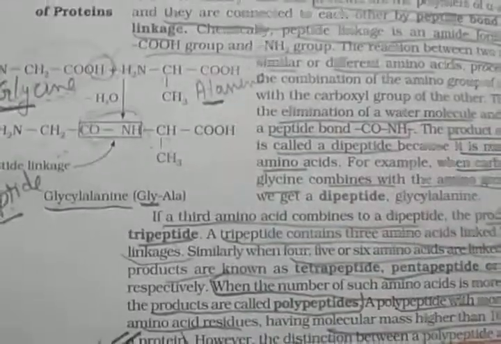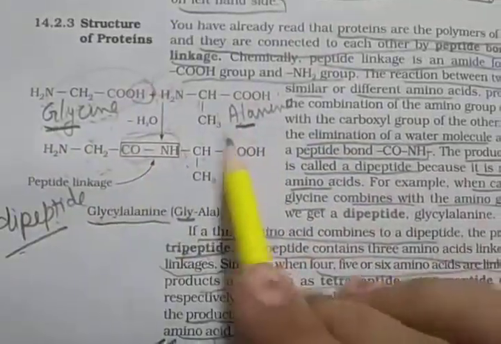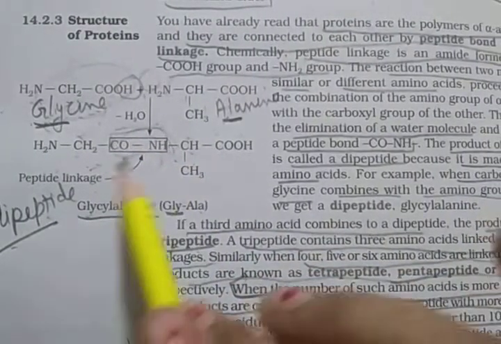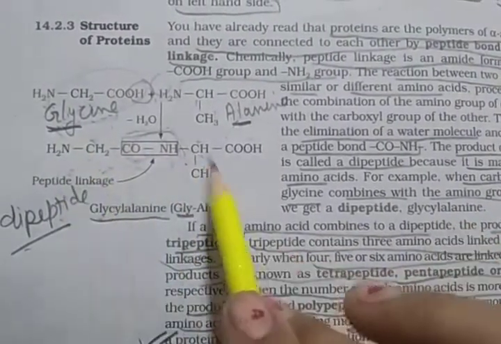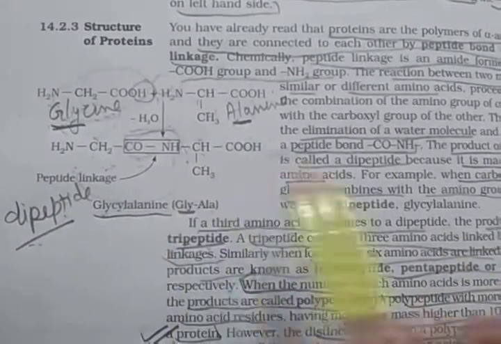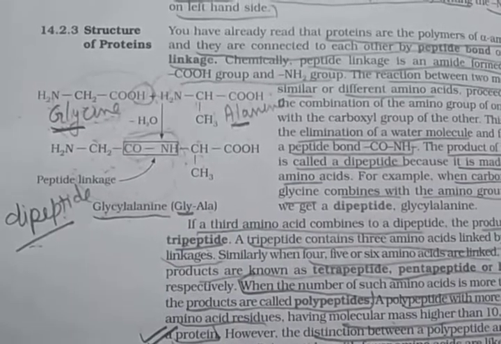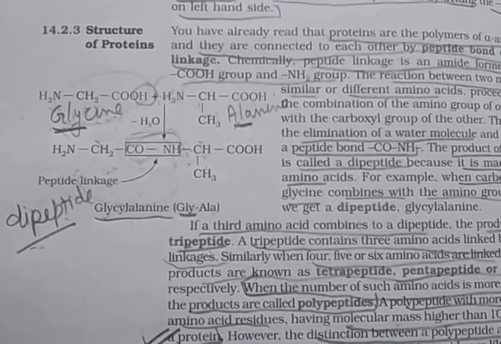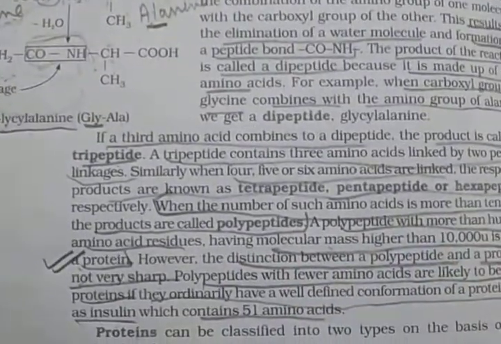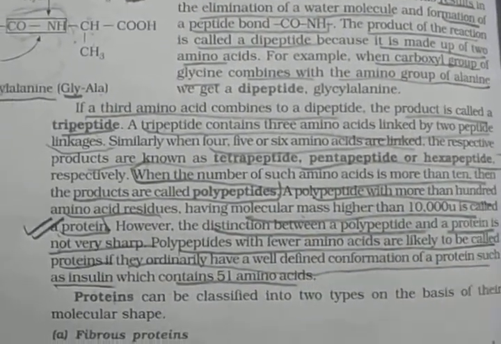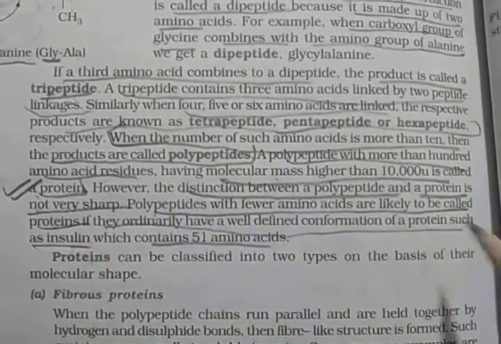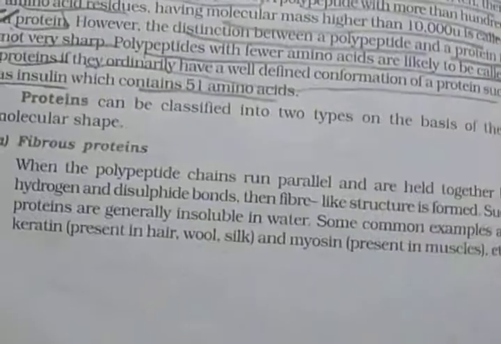So again, when 2 amino acids combine, water is removed and a CONH peptide bond, or peptide linkage, is formed. Two amino acid units give a dipeptide. Three amino acids combined have 2 linkages, so the product is a tripeptide. More than 10 is a polypeptide, more than 100 is a protein, and insulin with 51 amino acids is an example of a protein. Clear?